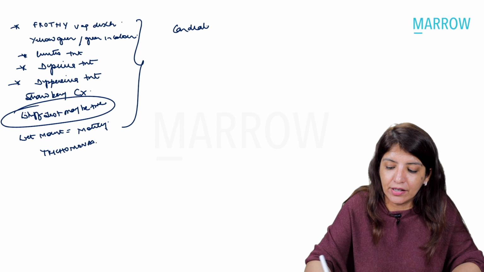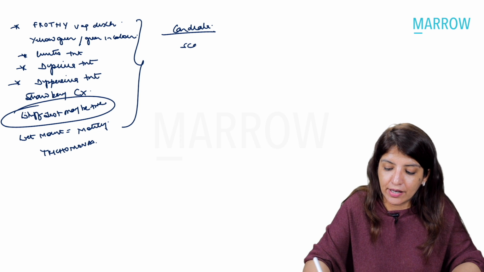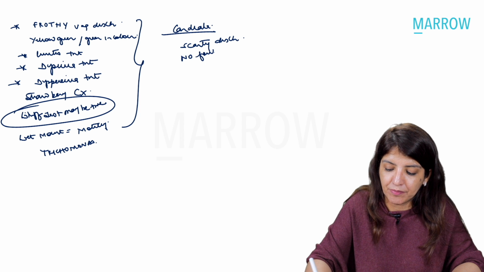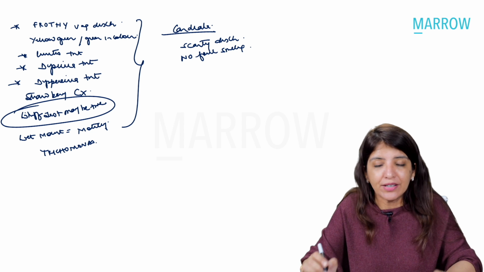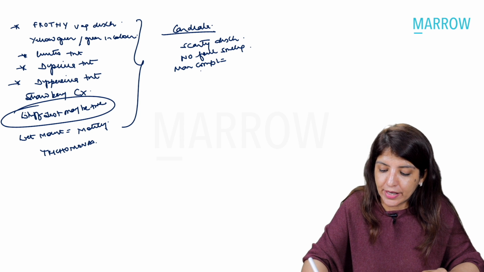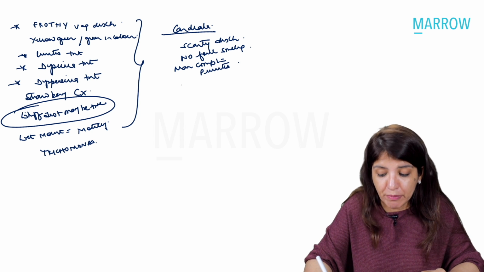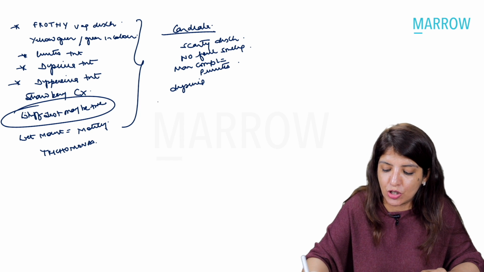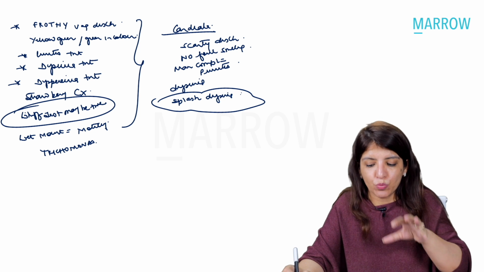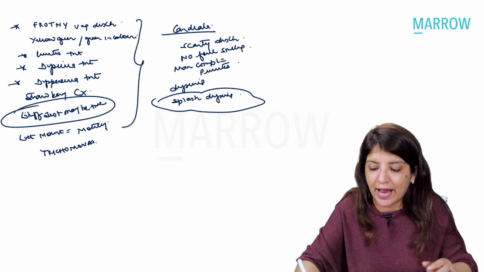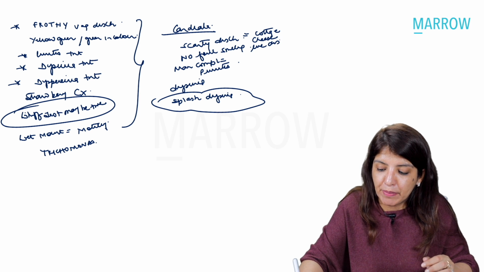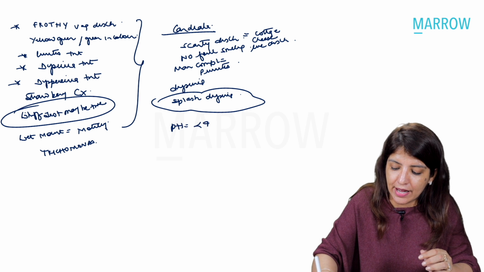As far as candidal vaginitis is concerned, in candida you get scanty discharge and it is never foul smelling, and discharge is not the main complaint. The main complaint of the patient is intense pruritus. The patient may complain of dysuria, and the special word they are going to give will be splash dysuria. So whenever words like these are used, then it is candida, and in candida the discharge is cottage cheese like. pH in candida is less than 4.5.